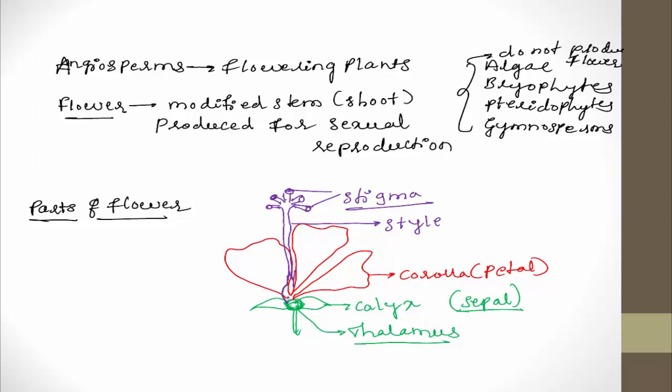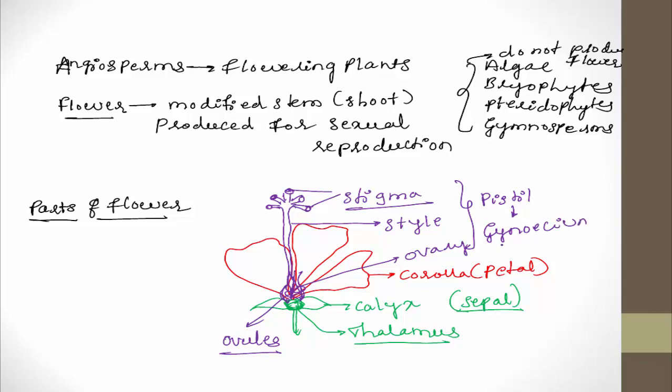If you completely open the flower, at the base of the style there is a bulged portion. This is called ovary. If you break that ovary, many tiny particles you can see inside the ovary, and these small tiny particles are called ovules. Stigma, style and ovary, these three parts together represent pistil, and pistil is the individual unit of